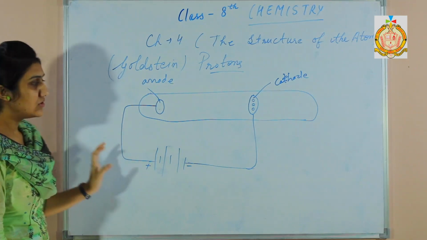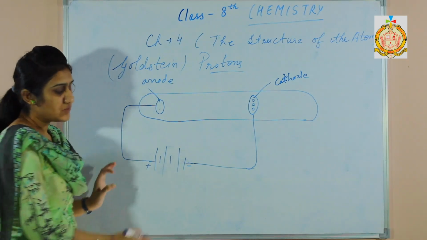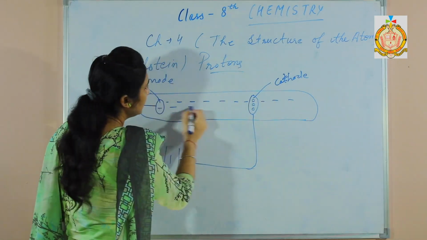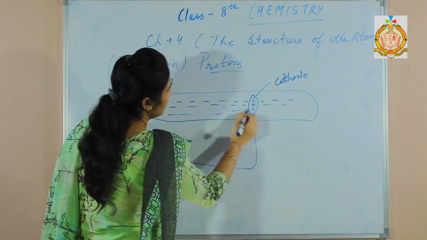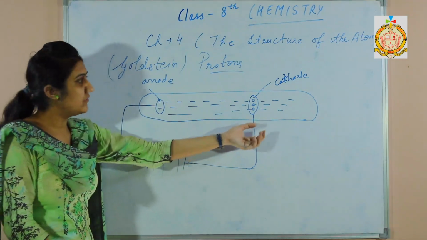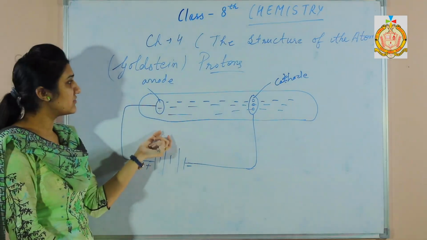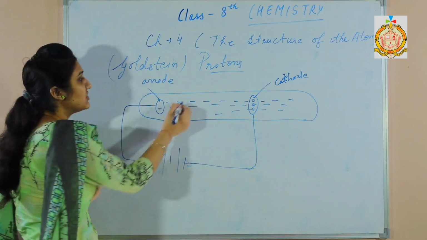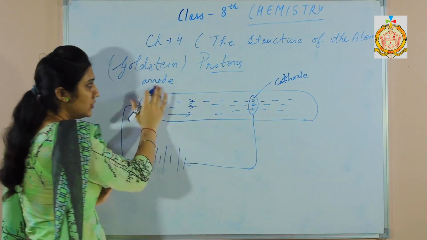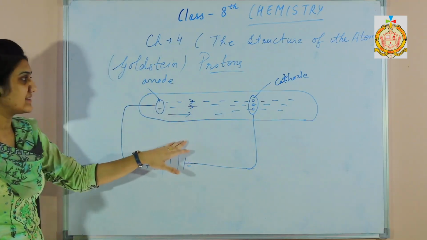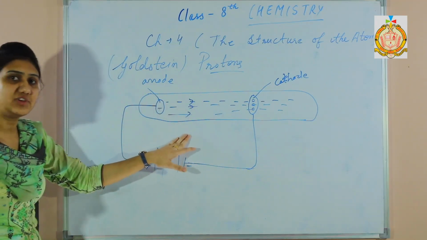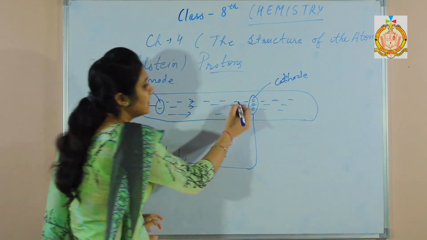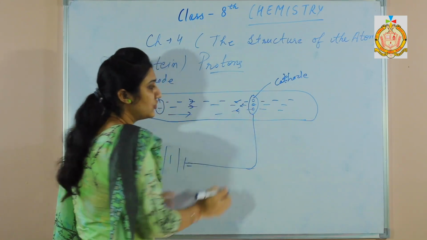Now Goldstein observed that some rays were emitted from here and passed through the holes. Some rays were emitted from the cathode towards the anode, and some rays were emitted from the anode towards the cathode. Those rays which were emitted from the anode are called anode rays, and anode rays are made up of positive type of particles, that is protons.